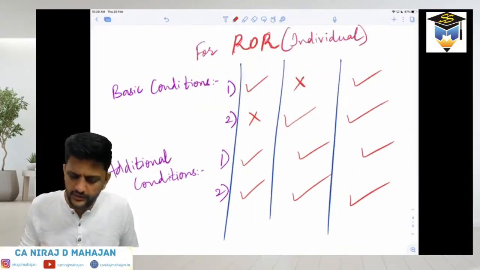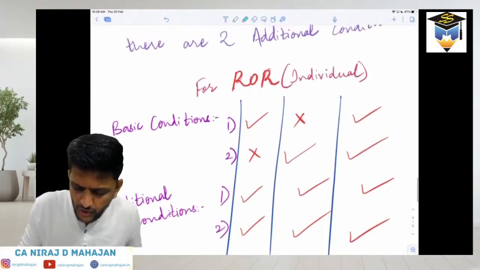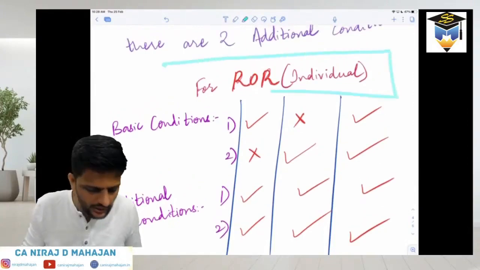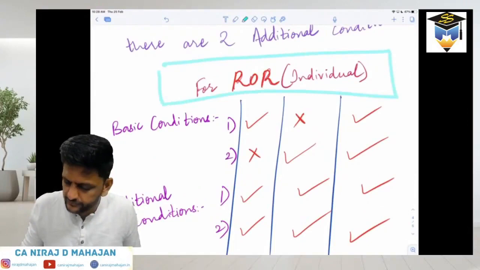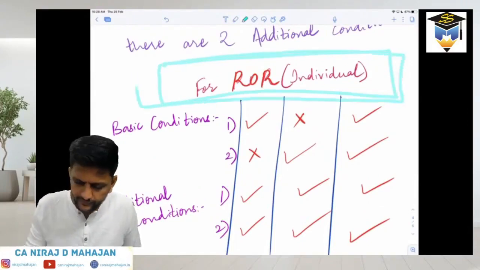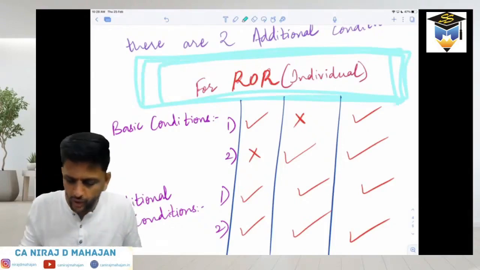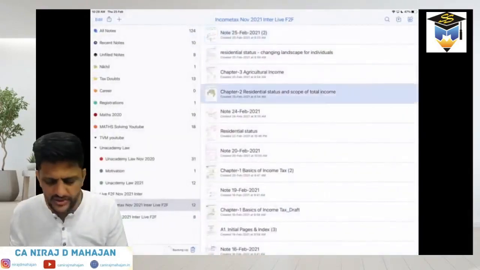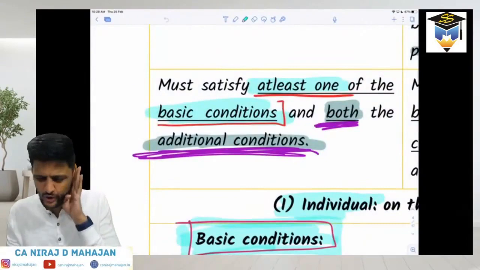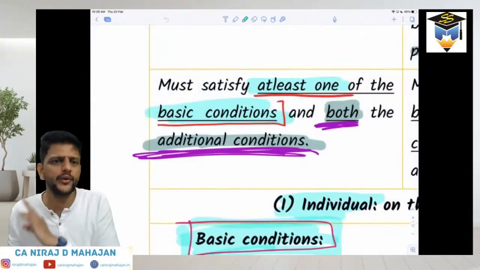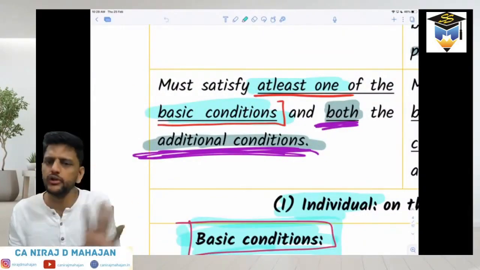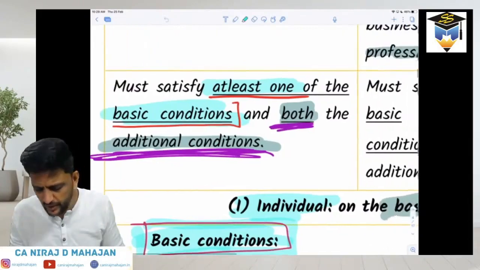This is your category 1, for ROR. For RNOR now we will check. I told you this is a little bit complex in the beginning. Obviously, when the chapter is over, we should be able to understand everything and solve all the questions. Initially, obviously, it is going to be a little bit of trouble.